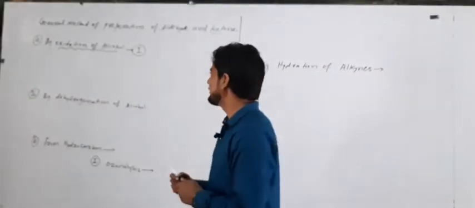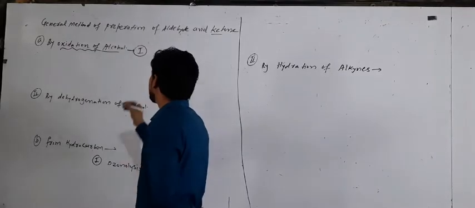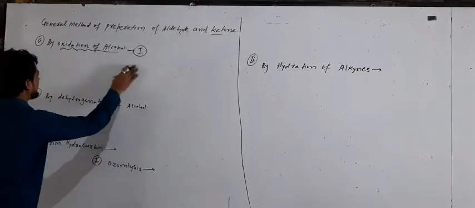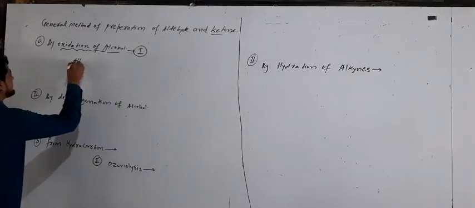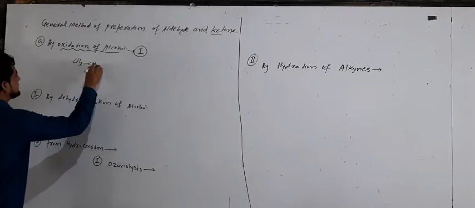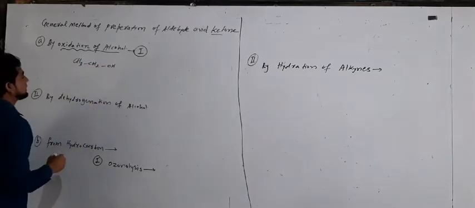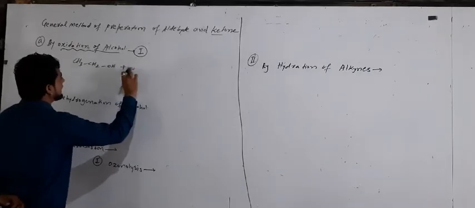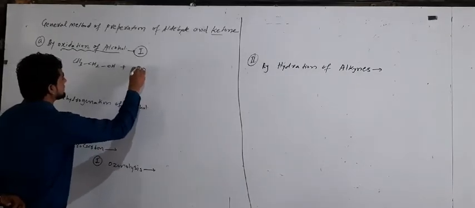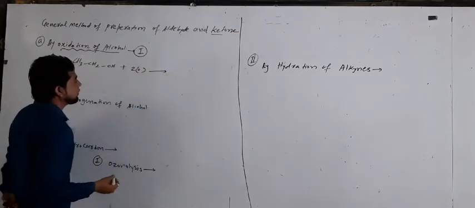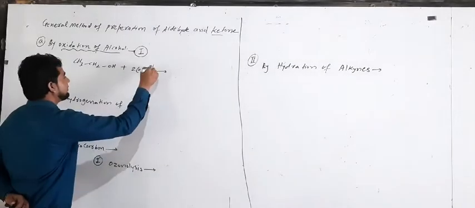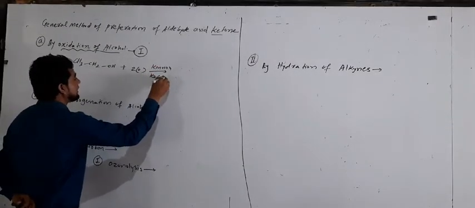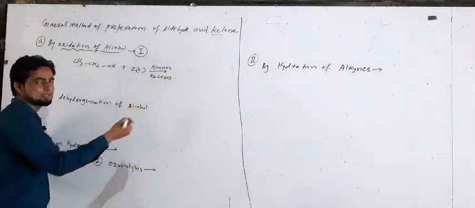Okay beta. So we take an example here. First of all we take the primary alcohol. The formula of the primary alcohol is CH3-CH2-OH. When the primary alcohol reacts with oxygen in presence of an oxidizing agent, especially we take KMnO4 or K2Cr2O7; different oxidizing agents are also used.